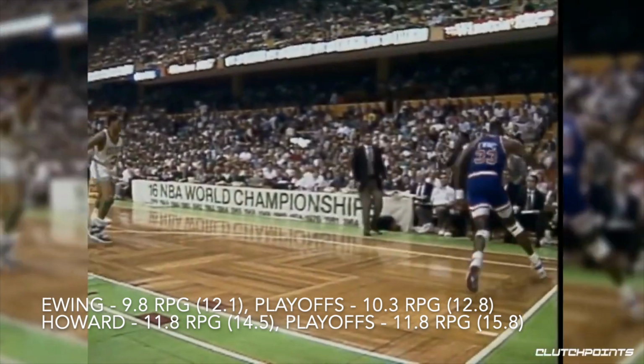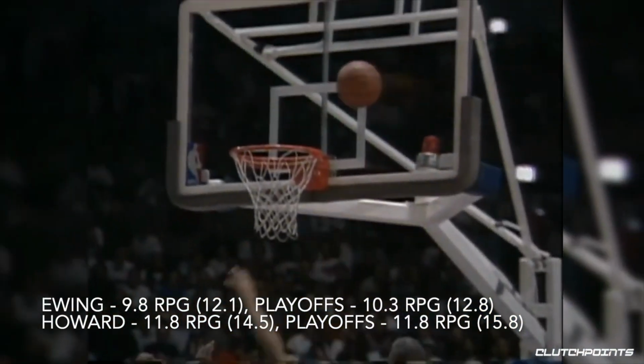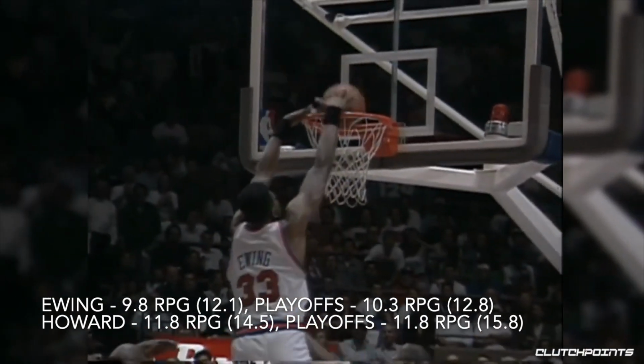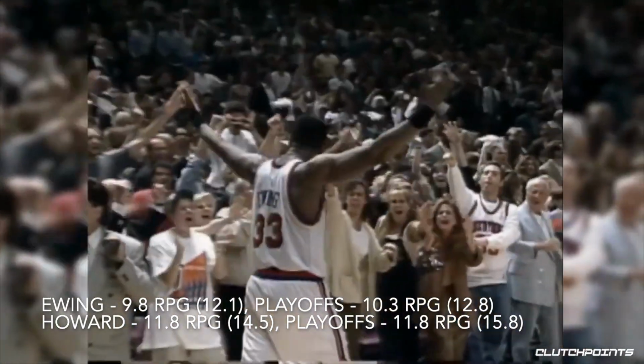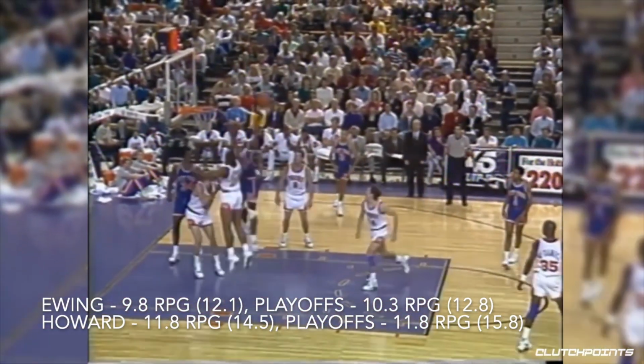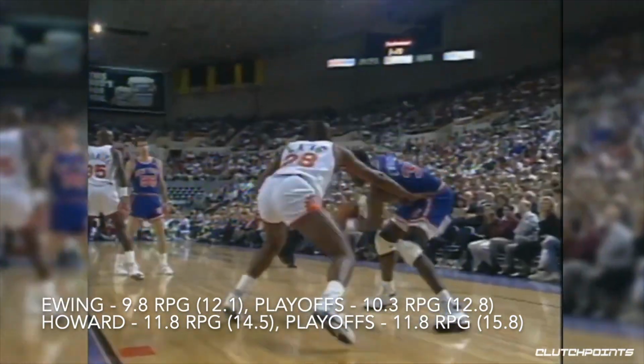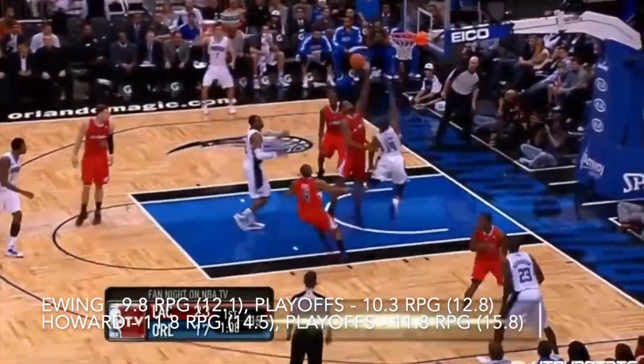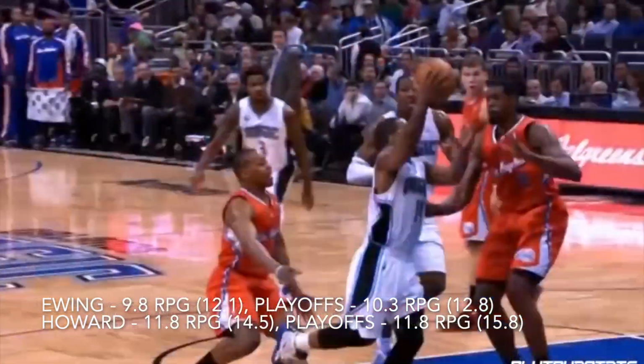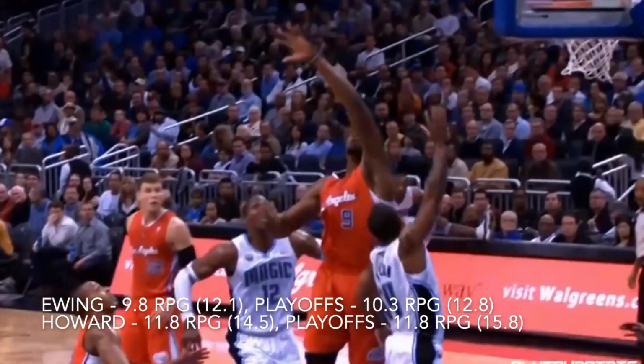In the rebounding category, both players were great rebounders, but Dwight might be the best rebounder of his era. Ewing averaged 9.8 rebounds per game for his career, peaking at 12.1 rebounds per game in 1993, and 10.3 rebounds per game in the playoffs, peaking at 12.8 rebounds per game in 1988. Dwight averaged 11.8 rebounds per game for his career, peaking at 14.5 rebounds per game in 2012, and 11 rebounds per game also in the playoffs, peaking at a Rodman-like 15.8 rebounds per game in 2008.